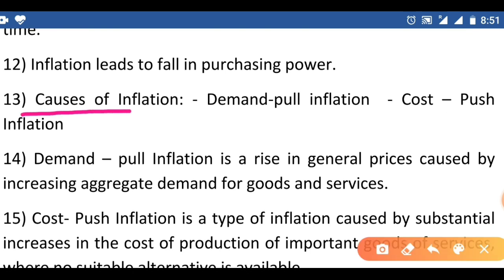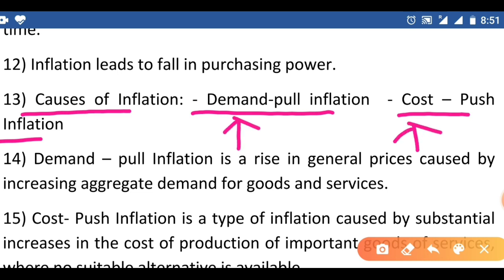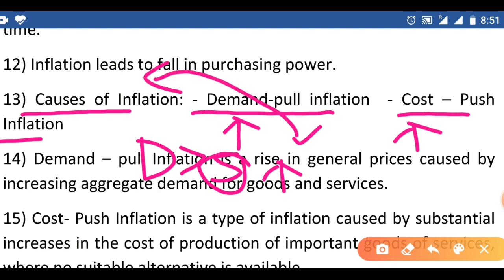Causes of inflation: demand pull inflation and cost push inflation. Inflation is mainly caused by two things. One is demand pull inflation, another one is cost push inflation. In demand pull inflation, demand is more than supply. Whenever demand is more than supply, what happens? The supply is less, so demand is more, and the prices are increasing. So increasing prices is nothing but inflation.